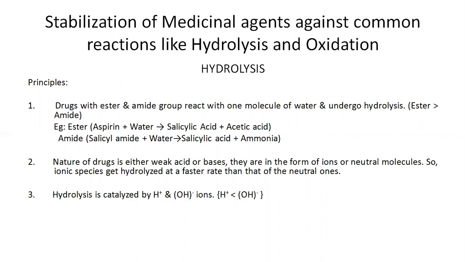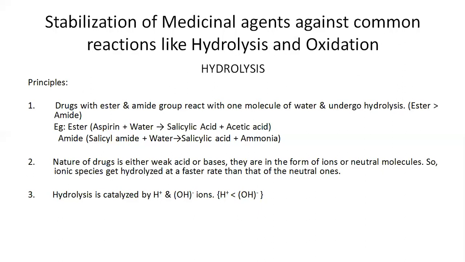Second principle is the nature of the drug, which is either a weak acid or a weak base. They are in the form of ions or neutral molecules, and ionic species get hydrolyzed at a faster rate than the neutral ones. Pharmaceutical drugs mostly may be either weak acids or weak bases, so they may be present in ionic form or in the form of neutral molecules. If your drug is in the form of ionic species, then the chance of it getting hydrolyzed is much higher than for the drug present in the form of neutral molecules.